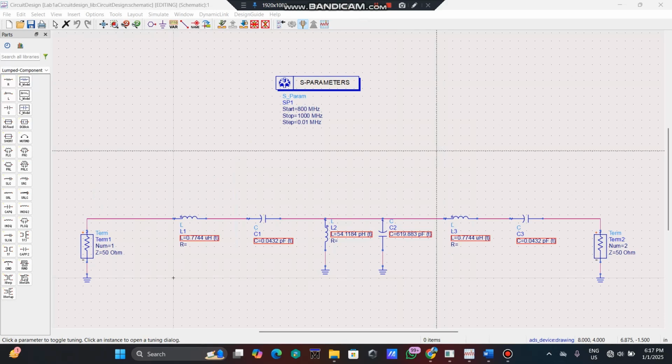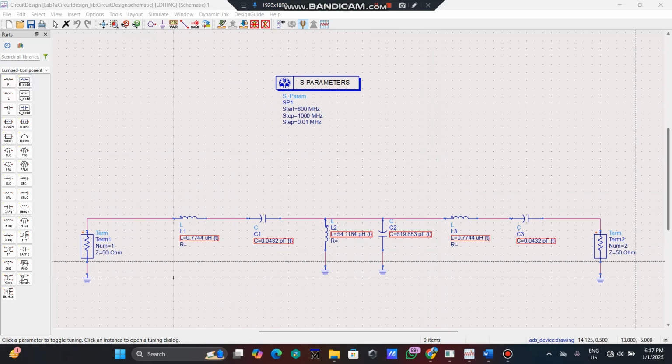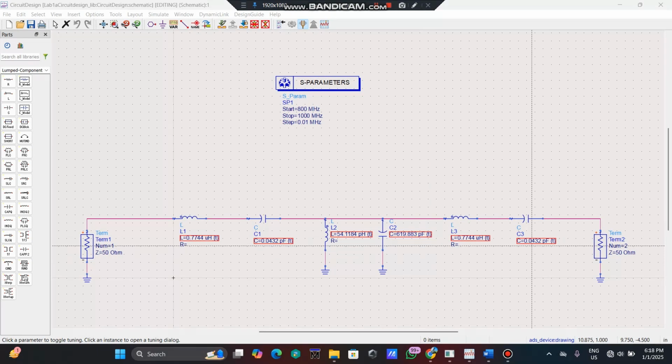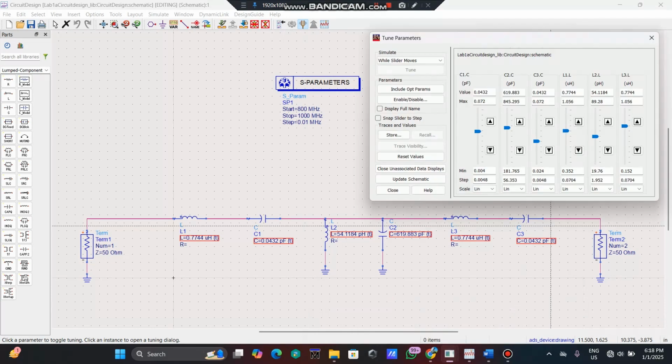My name is KELVIN Kennedy. Now I will show the circuit that we designed using software ADS. This is the circuit that we have designed. You can see the values of L1, L2, L3, C1, C2, and C3. These values are a bit different from the calculation because we have made some tuning. So this is the tuning that we have made.